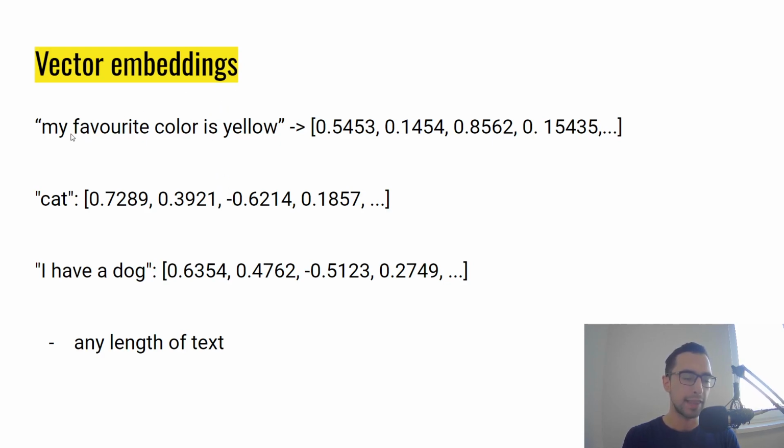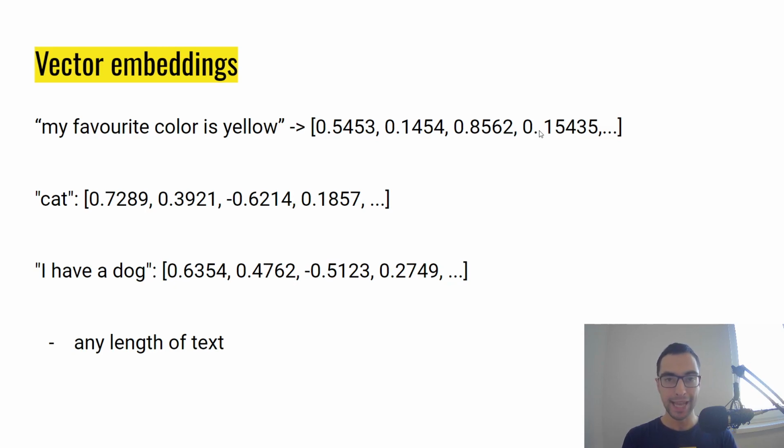Let's say we have a sentence, my favorite color is yellow. We are going to turn this into a vector. So a vector is basically represented as an array of numbers. And as you can see, we have some number here, some number here, number here. And I told you that we are going to use vectors of dimensions 1536, if I remember. And so each of these embeddings is going to have that many numbers in this vector.